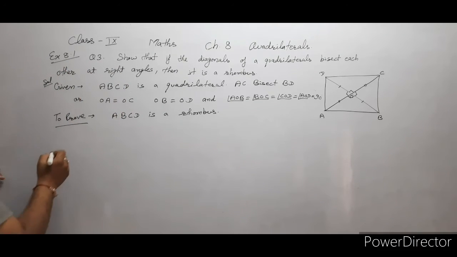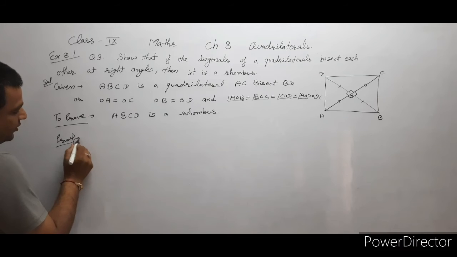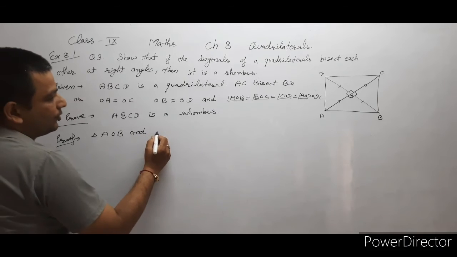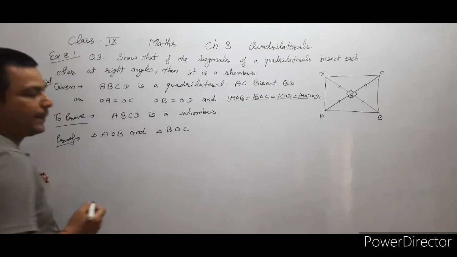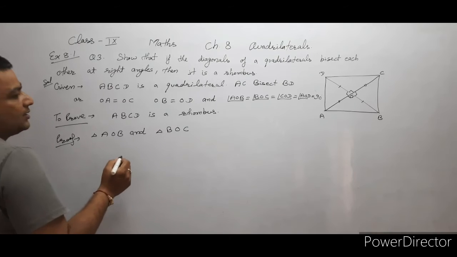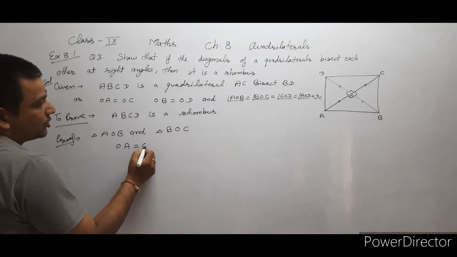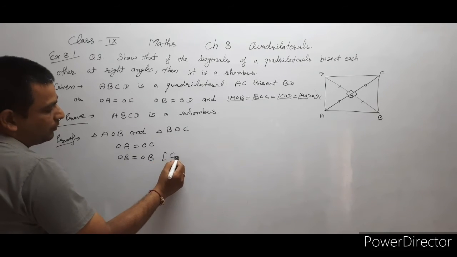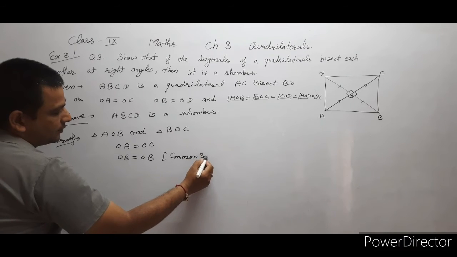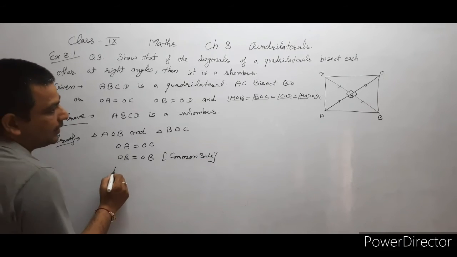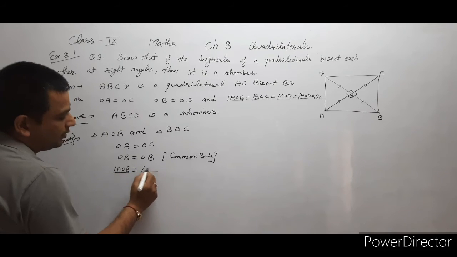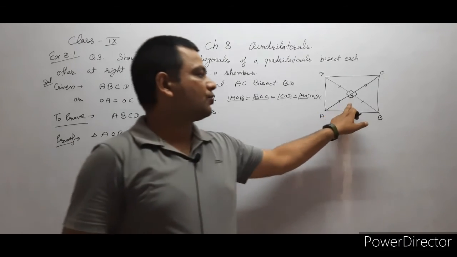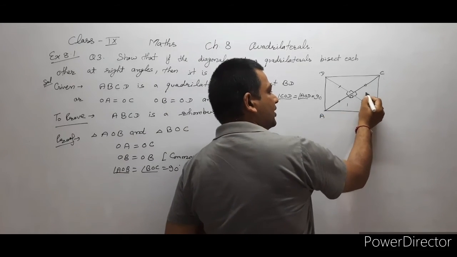To prove that it is a rhombus, first of all, we will take triangle AOB and triangle BOC. In these two triangles, OA equals OC, OB equals OB because of the common side, and angle AOB equals angle BOC, that is equal to 90 degrees.